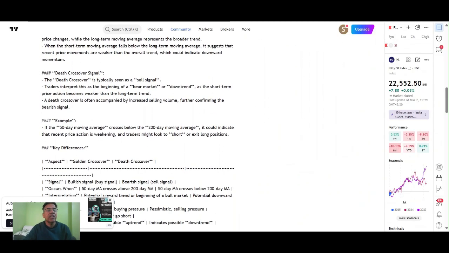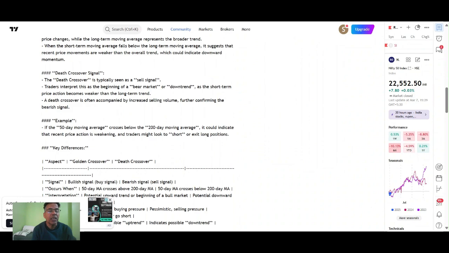Death crossover signal. The death crossover is typically seen as a sell signal. Traders interpret this as the beginning of a bear market or downtrend, as the short-term price action becomes weaker than the long-term trend. A death crossover is often accompanied by increased selling volume, further confirming the bearish signal. Example: if the 50-day moving average crosses below the 200-day moving average, it could indicate that recent price action is weakening, and the trader might look to short or exit the long position.